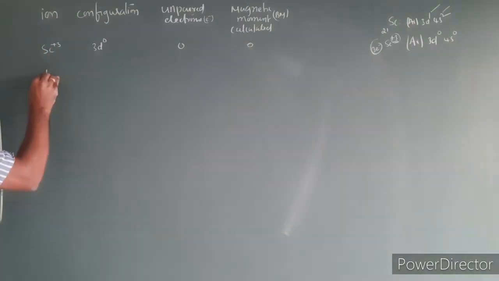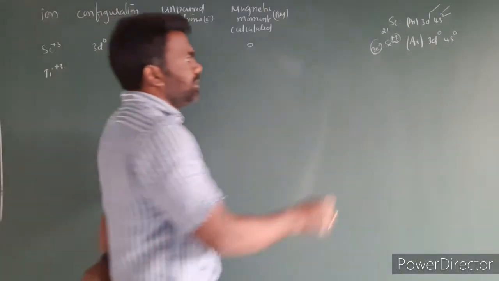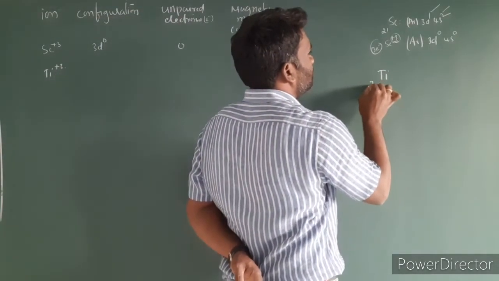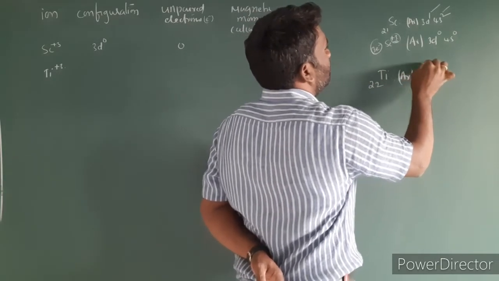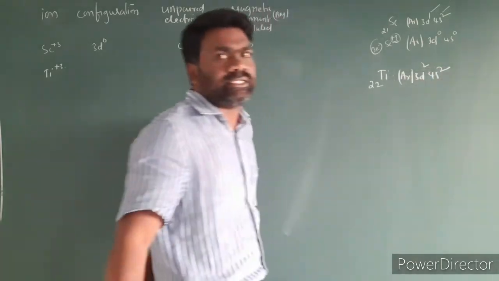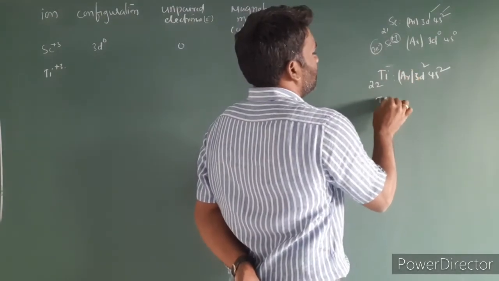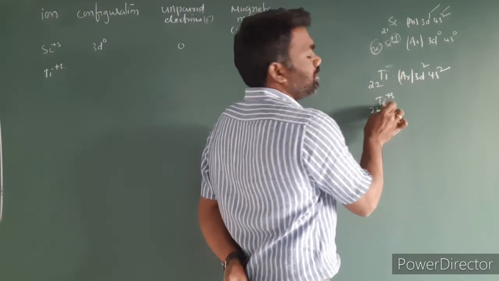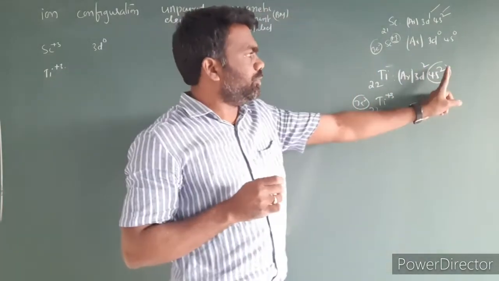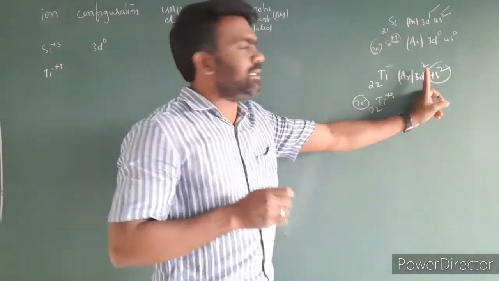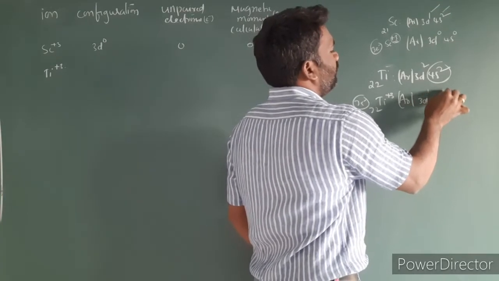Next, I am taking titanium plus 3. Titanium has atomic number 22, and its electron configuration is argon 3d2 4s2. For titanium plus 3 we have to remove 3 electrons. First we remove electrons from the 4s, then from the d orbital, and the configuration becomes argon 3d1 4s0.